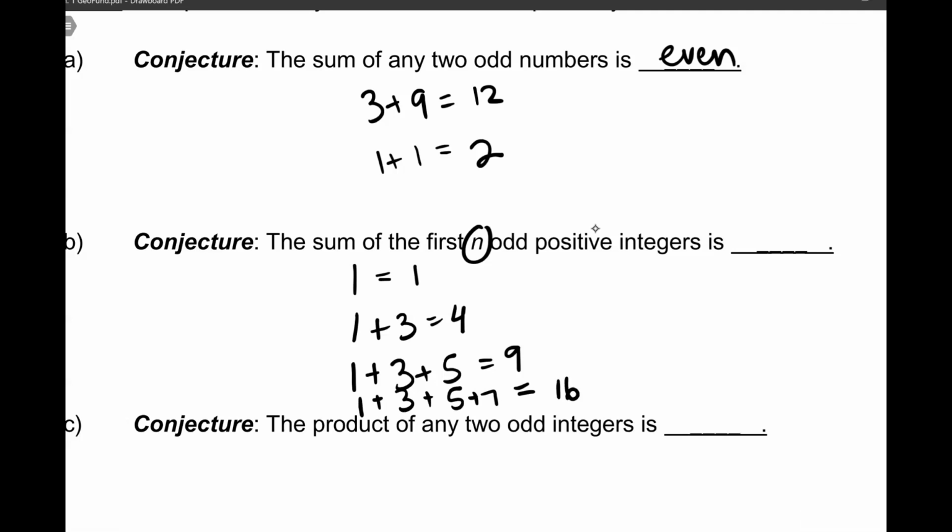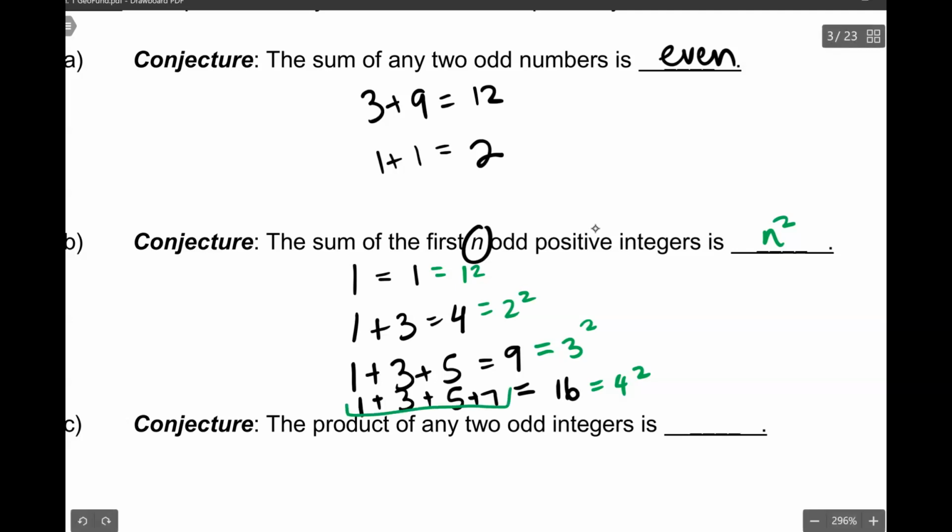Interesting. So wait, if I go through, 1 is 1 squared, 4 is 2 squared, 9 is 3 squared, 16 is 4 squared. So what we notice is the sum of the first n positive odd integers is going to be n squared, where n is the number of positive integers we have, which is 4. And so if I take 4 squared, that is going to be the sum. So n is just our variable that's keeping track of how many integers we are adding together.